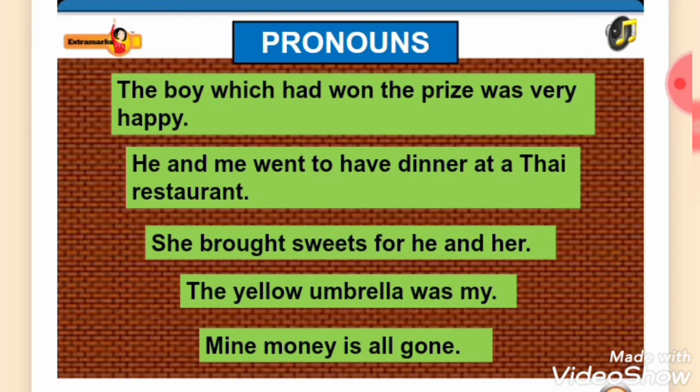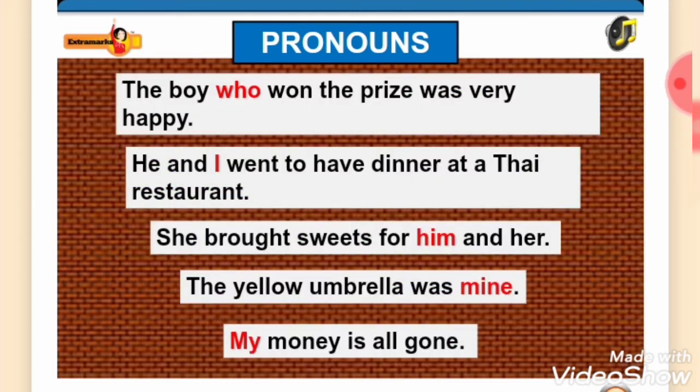Some sentences with errors in the usage of pronouns are: The boy which had won the prize was very happy. He and me went to have dinner at a Thai restaurant. She brought sweets for he and her. The yellow umbrella was mine. Mine money is all gone.